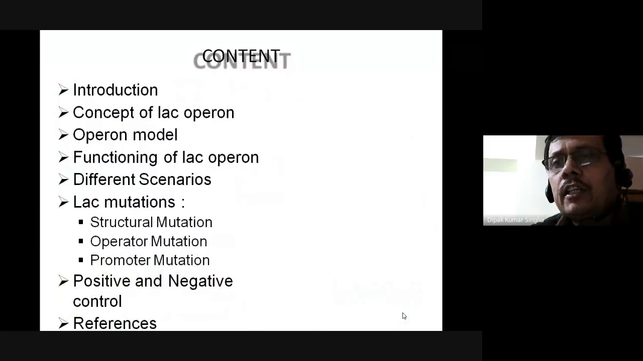So first today we discuss the lac operon. It is an introduction, the concept of the lac operon model and function of the lac operon, different scenarios and the lac mutation, positive and negative control, and these are the references.